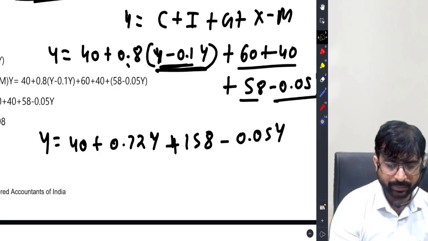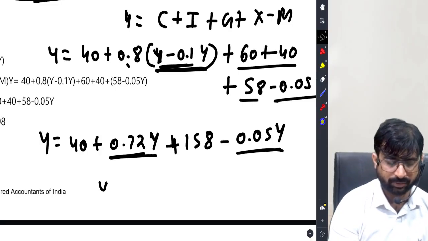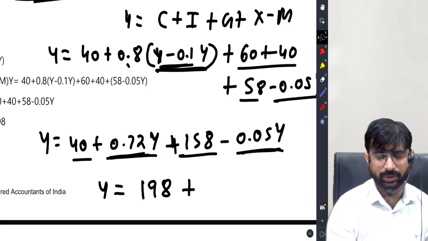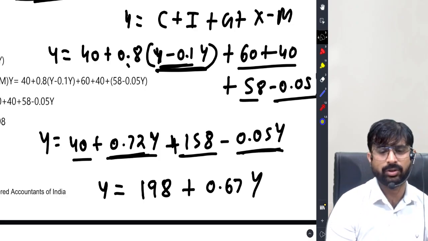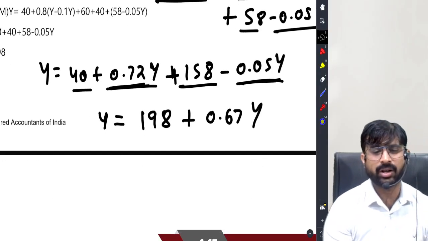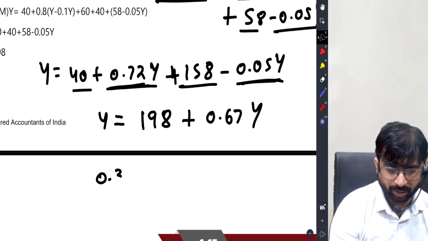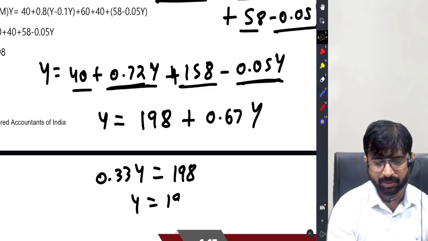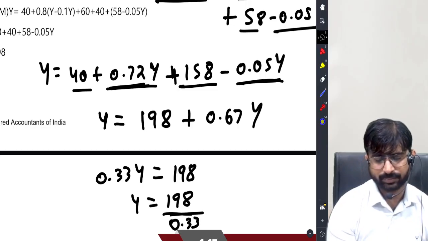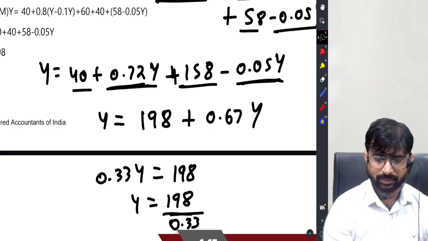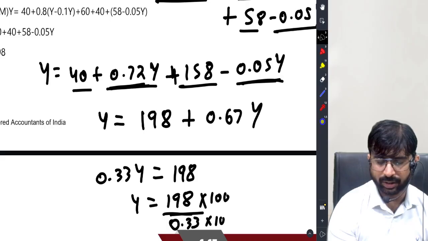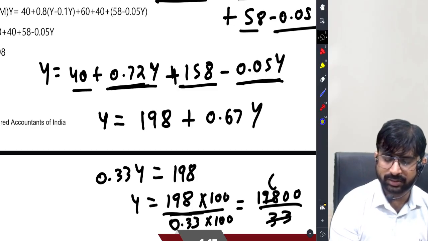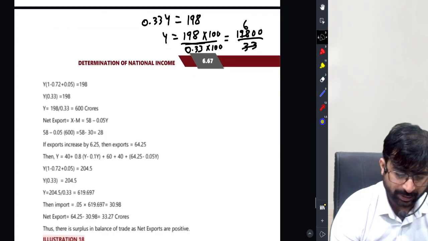Now, 0.72 minus 0.05. So 40 plus 158 is 198. 0.72 minus 0.05 is 0.67y. So y is 198 plus 0.67y. 0.33y equals 198. y is 198 by 0.33, so into 100 into 100, it's 19800 by 33. It's 600. Game over. y is 600.